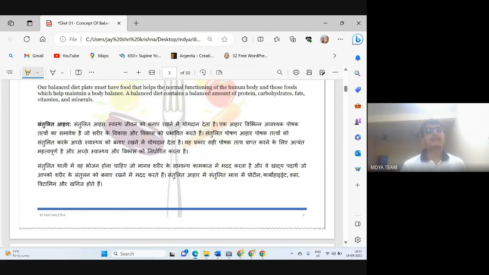Okay, this is the definition of balanced diet. A balanced diet contains a balanced amount of protein, carbohydrate, fats, vitamins, and minerals. There is one thing in this: some people include water and some people do not include water. Although water is also a nutrient, it doesn't have any calorific value. So in many books you will see water here, and in many books, like in this one, we didn't include water. So don't get confused about that.